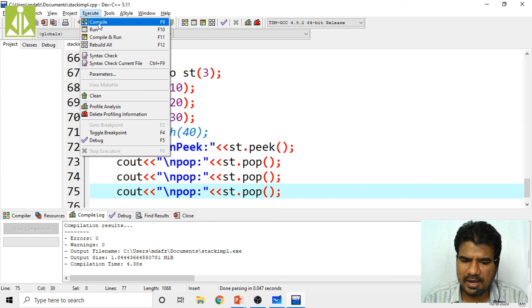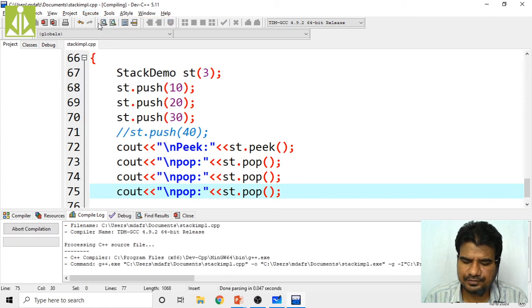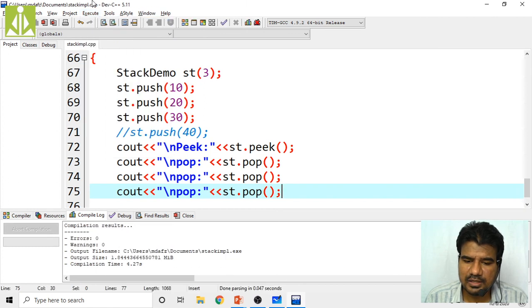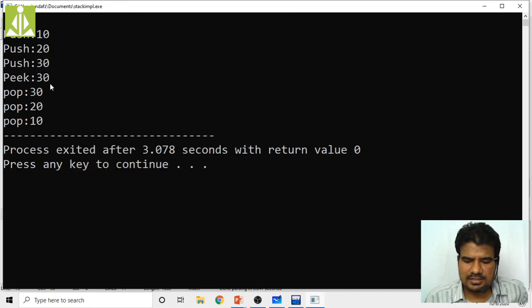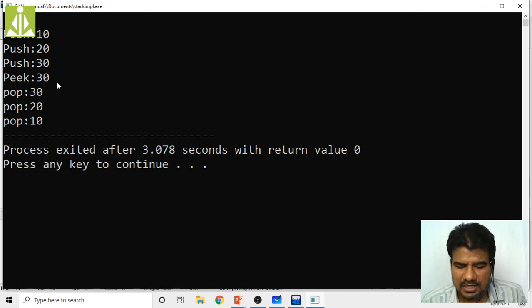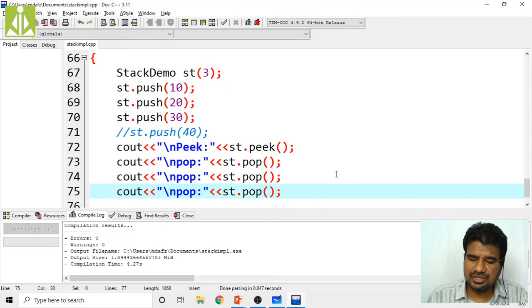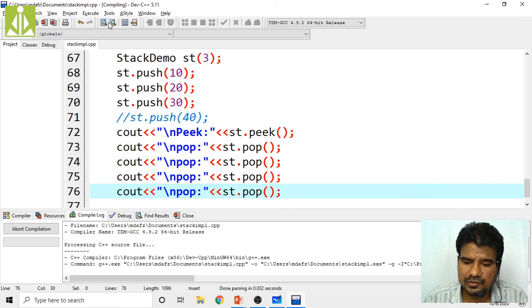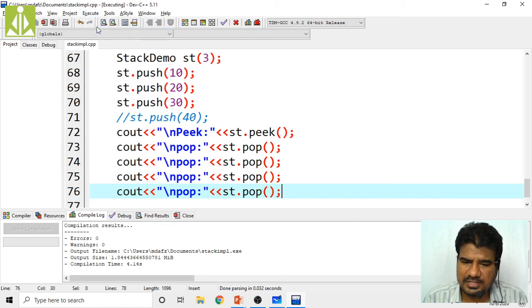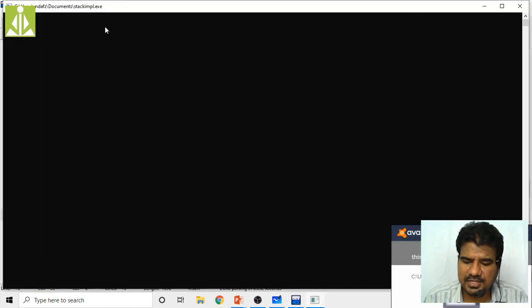Save, compile, then execute. So like this, 30, 20 and 10 also got popped from the stack. So can I pop one more element? We will see. Compile. This is underflow state, isn't it? After popping all the elements, I'm trying to pop more elements. It is an underflow state.